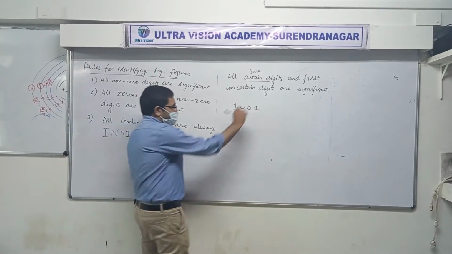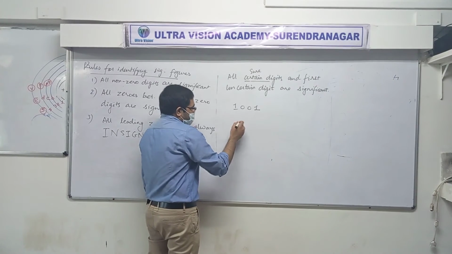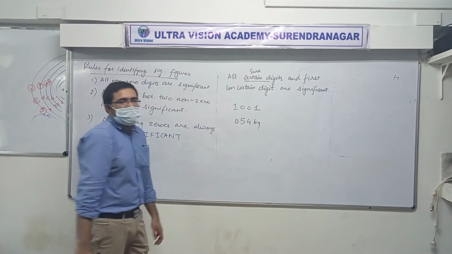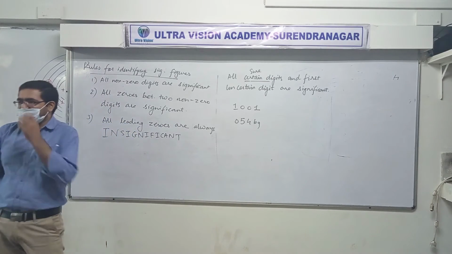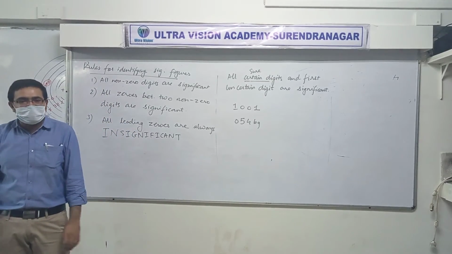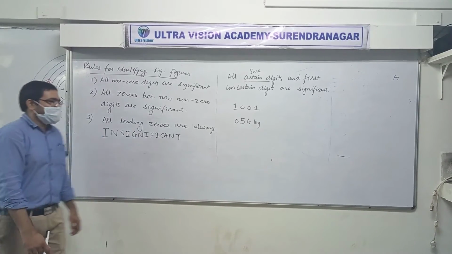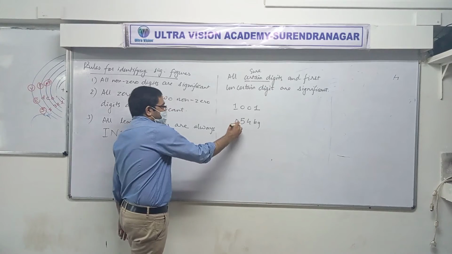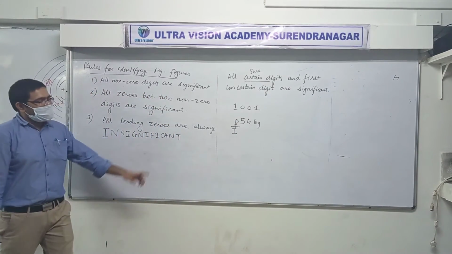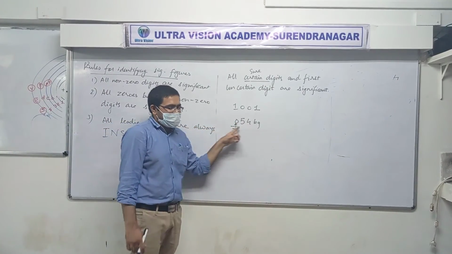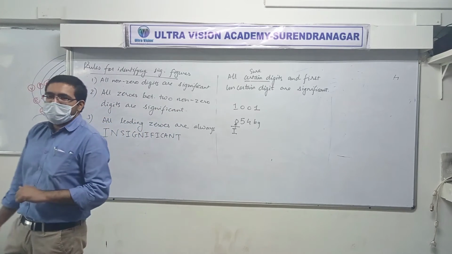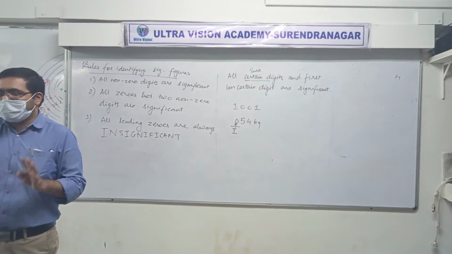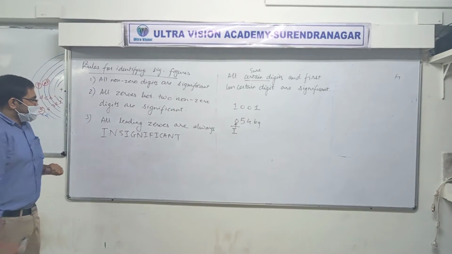So for example, if someone asks how much mass you have got, and you say 054 kg, that zero is useless. Is that clear? That zero is useless, so this zero is insignificant. Fine? So how many significant digits are there in this measurement? 2. Which 2? 5 and 4. Okay? 5 and 4.